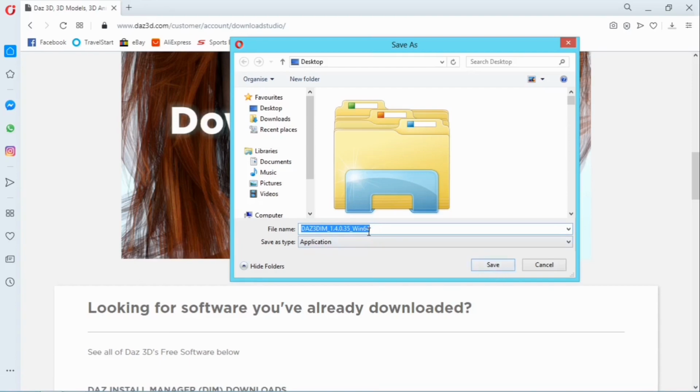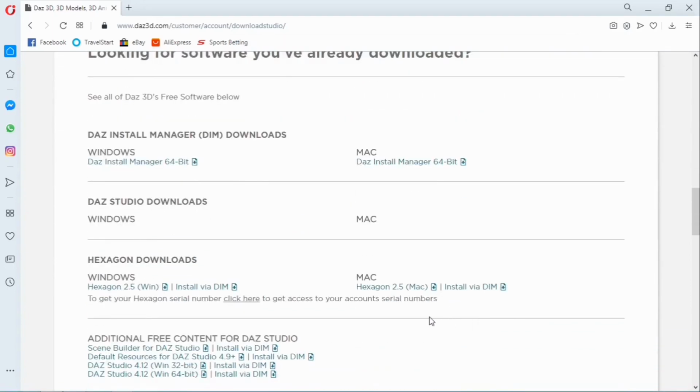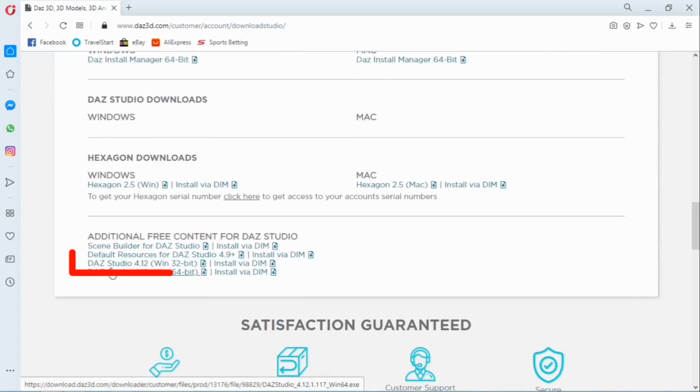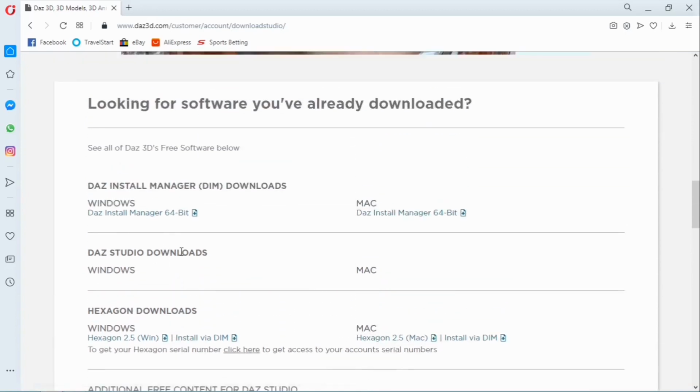Let's say peradventure you have a wrong window that is popping out for you. Probably you are running on 32-bit and this is popping out as 64-bit for you. All you need to do is to cancel this. Then this is for 64-bit. You need to come down here and look for Daz Studio 4.12 32-bit. Then you select it. Once you select it, it will take you to a page to download. So for me this is 64-bit, so I select it.